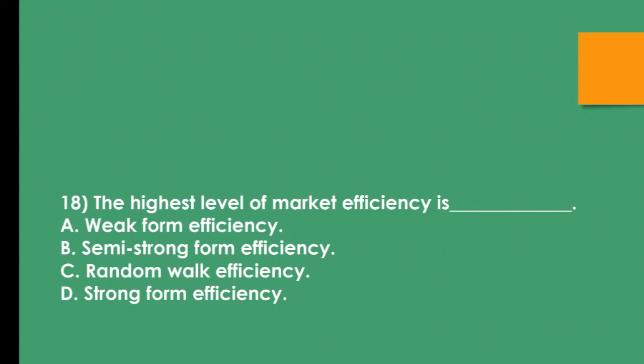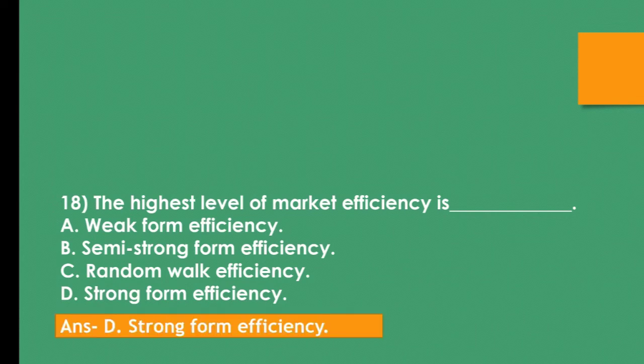Question number 18. The highest level of market efficiency is ___. A. Weak form of efficiency, B. Semi-strong form of efficiency, C. Random walk efficiency, D. Strong form of efficiency. The correct answer is strong form of efficiency. The highest level of market efficiency is strong form of efficiency.